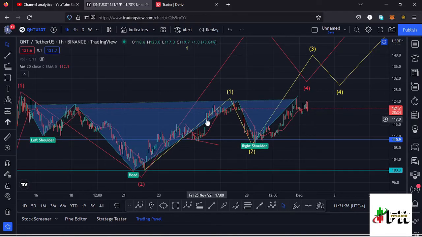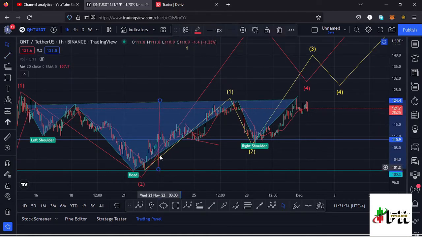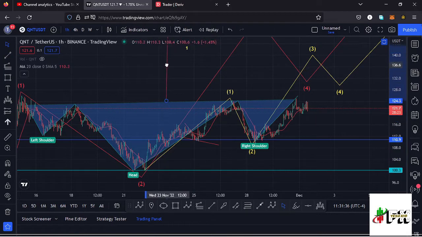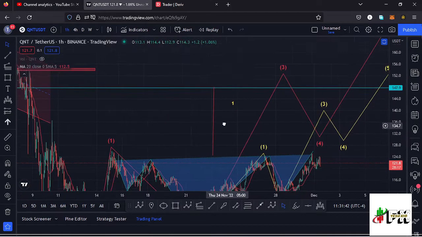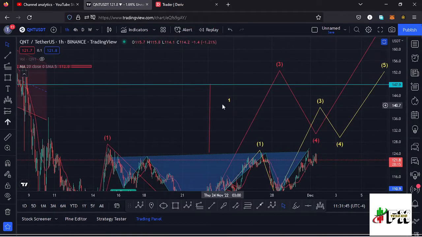The target area of the breakout is the height between the neckline and the head. Using a trend line we can get that height and place it above the neckline, giving me a minimum target area at around the $148 mark. That is the minimum that I expect once the breakout happens.